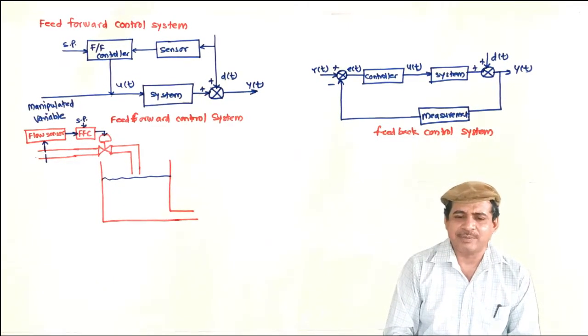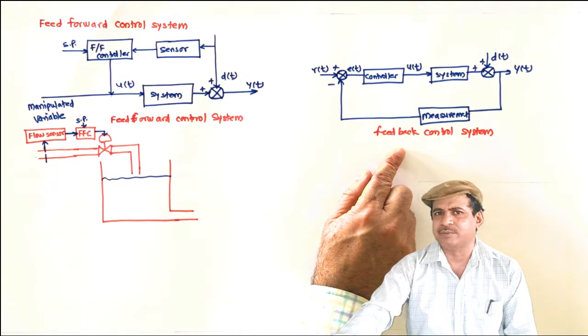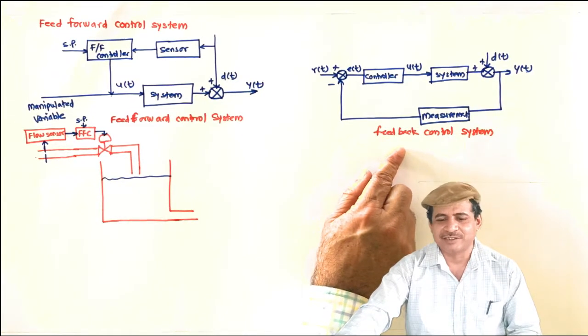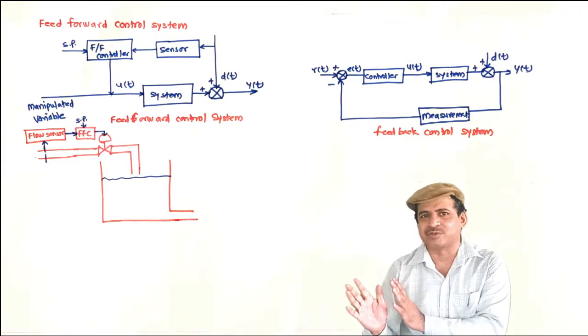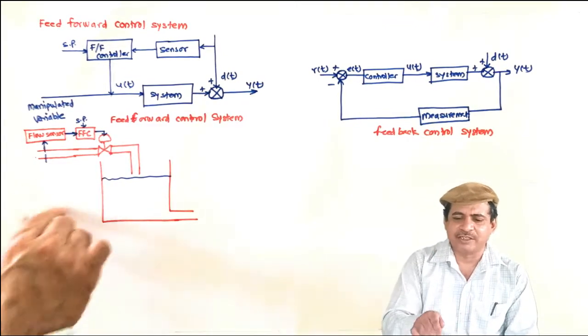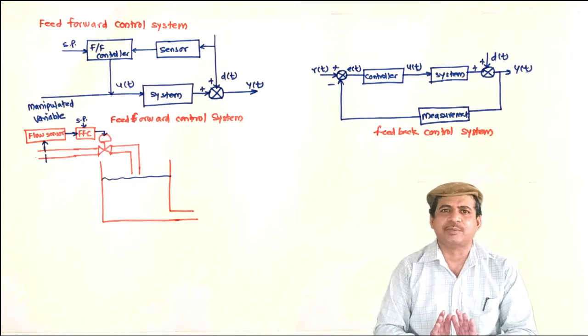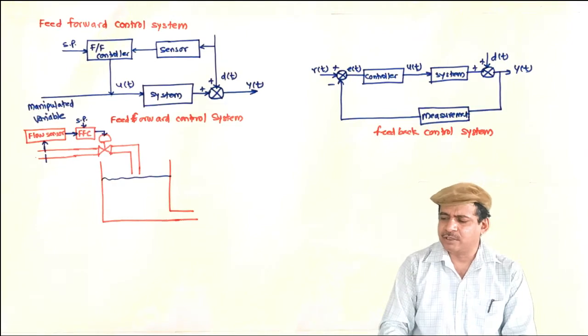And regarding stability, this feedback control may introduce instability. As discussed earlier, stability is the issue here. We need to address it. Once we address it, it works well. But stability is not the issue for the feed forward. It will not introduce any instability in the closed loop. So this is the comparison.